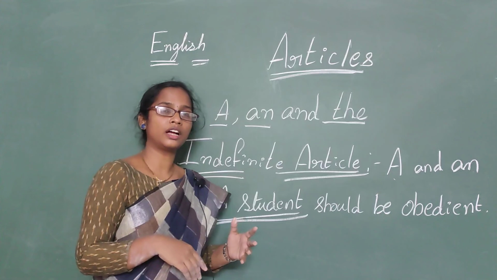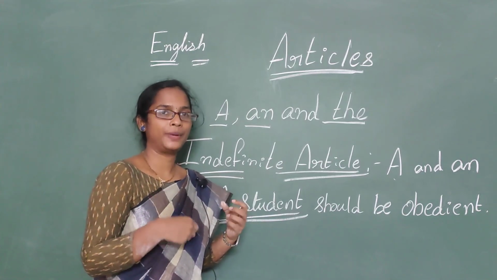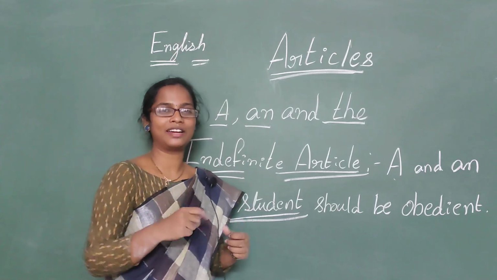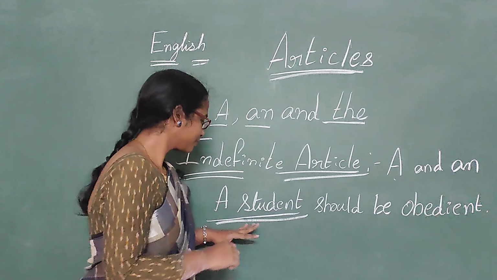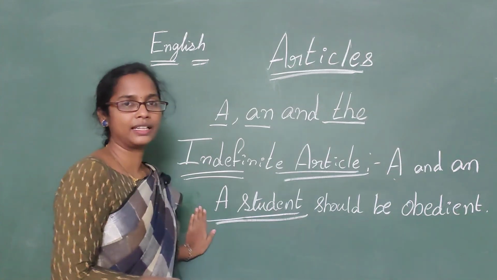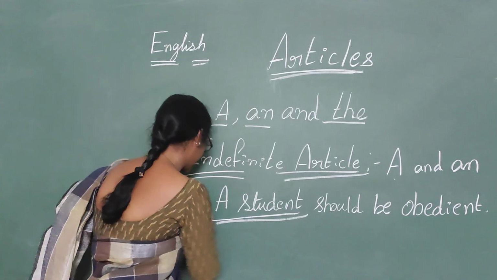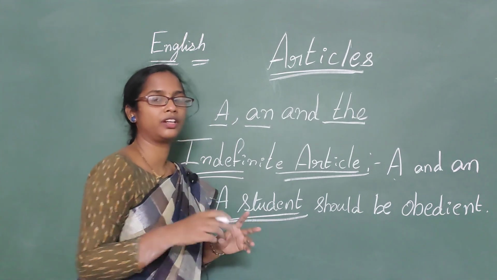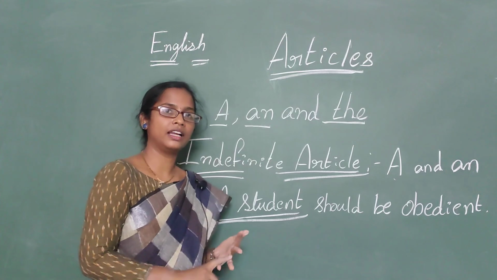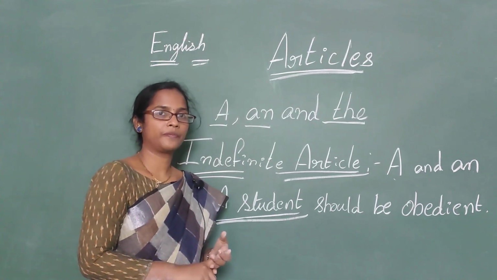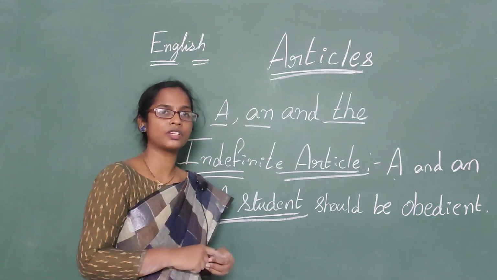Okay, so a doctor should be patient, means he should have some patience to treat the patients. These are similar words with different meanings, patience and patient. So a can be used to represent the whole class. The second thing is that a can be used when we talk about a single thing, a singular thing, right? A pen, a girl, a man, a boy. A dog means one single thing. When we talk about one single thing, we can use a.